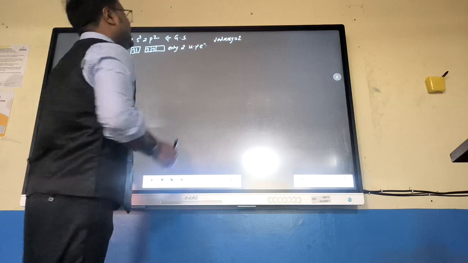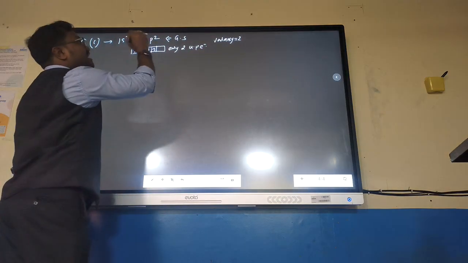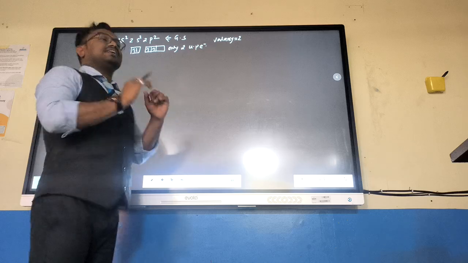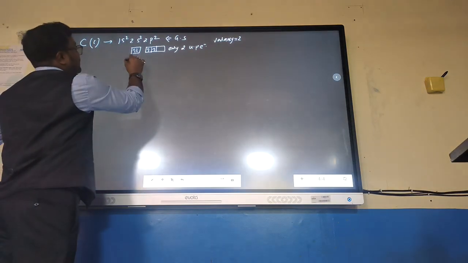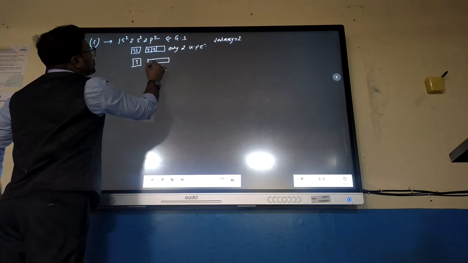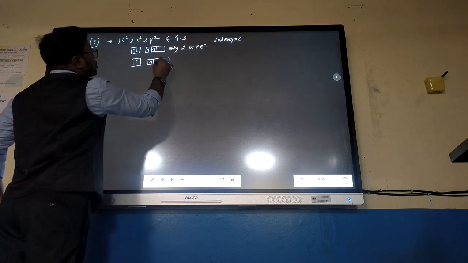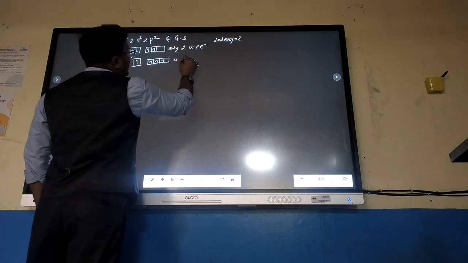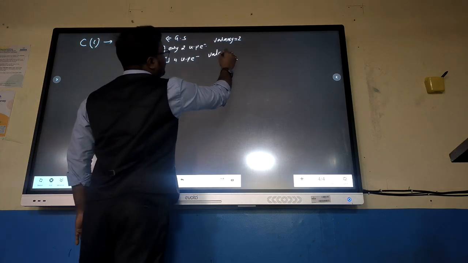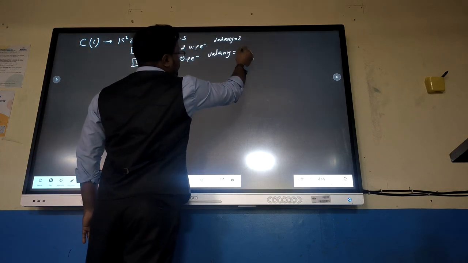How is it possible? Carbon does not react in its ground state. It always reacts in its excited state. What happens? One electron of the 2s orbital moves to the 2p orbital. So there are a total of 4 unpaired electrons, so the valency of carbon is equal to 4.